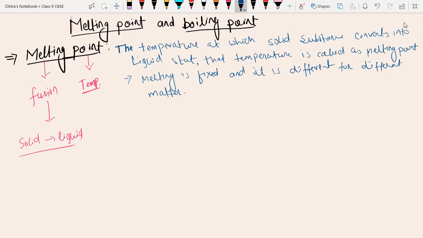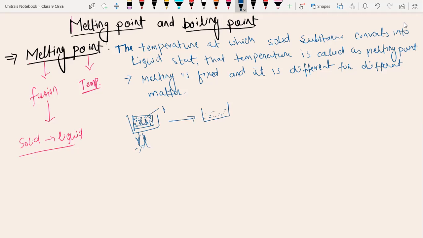For example, we have ice. Suppose this is an ice cube. The ice cube is formed by many water particles, and the water particles have a force of attraction between them. That's why they appear in solid form at a lower temperature. If we heat that ice, or expose it to room temperature, the ice will start melting and convert into the liquid state, which is called water.